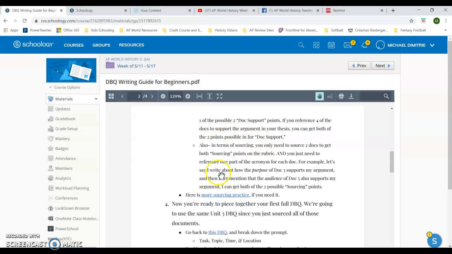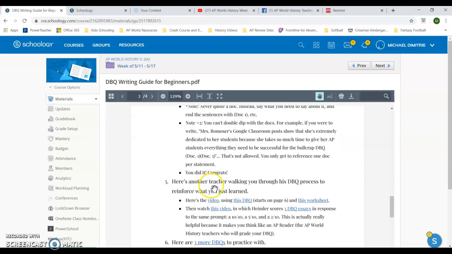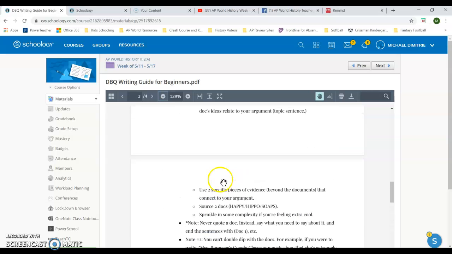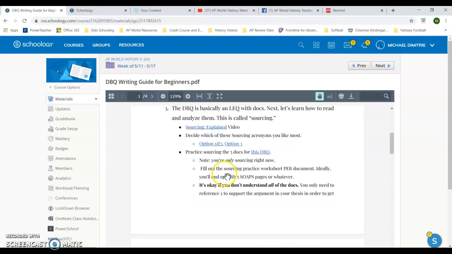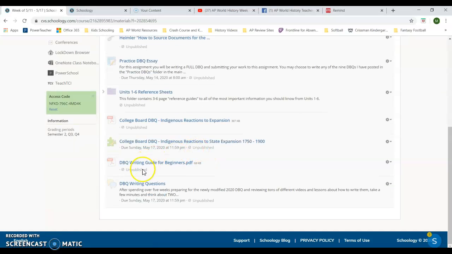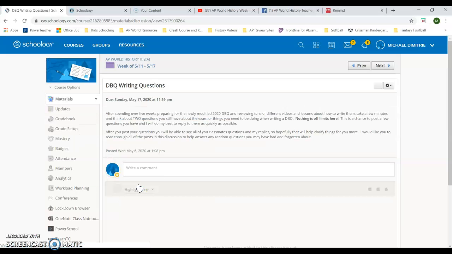Okay. Again, you can continue, just read through this whole thing here. And again, this is basically a guide. If you had no idea how to write a DBQ, this would be what you would use to go through and learn how to write it on your own. So you want to read that over. And when you're done reading that over, you are going to go into the writing questions discussion here.